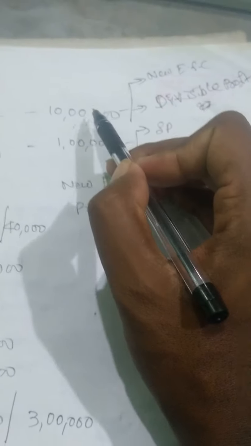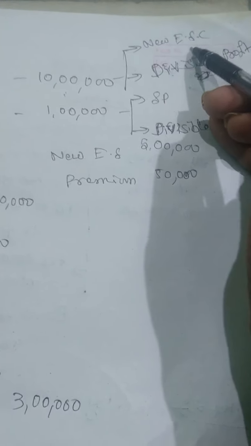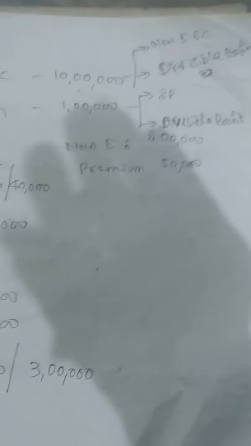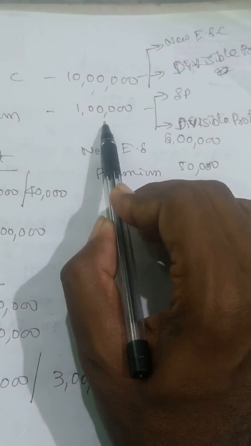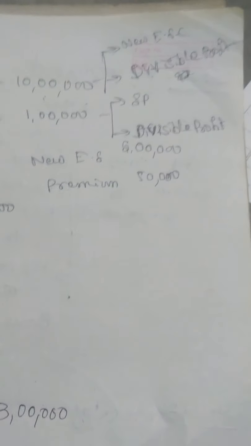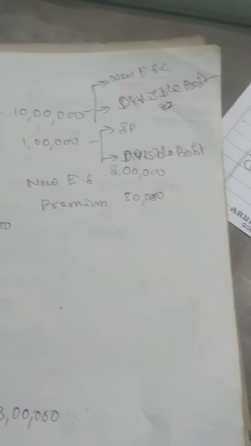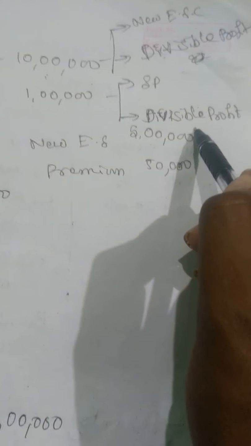So the face value you can pay from the issue of new equity shares, or take the balance from divisible profit. In the same way, the premium of 1 lakh you need to pay from the securities premium which is there in your balance sheet. If securities premium is not available in your balance sheet, you can use divisible profit.